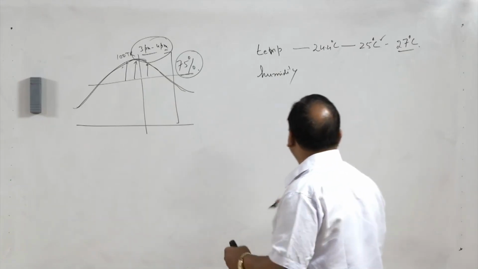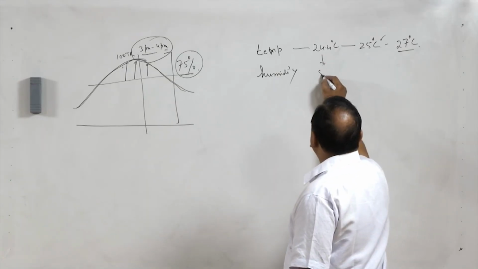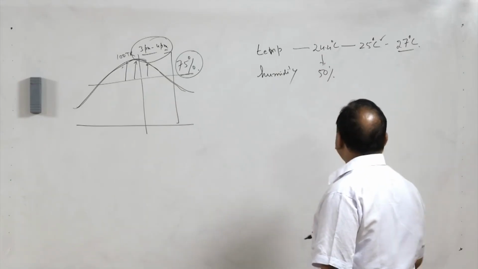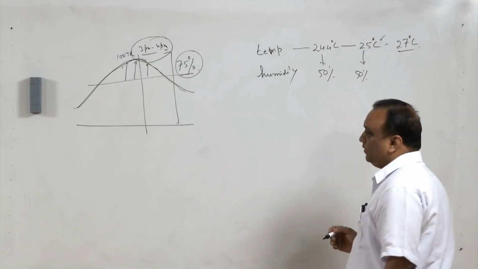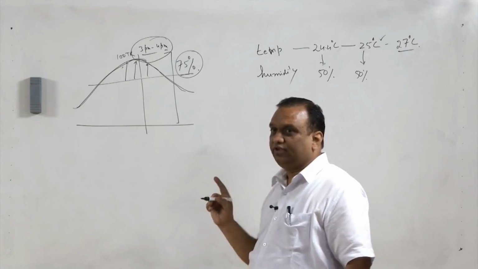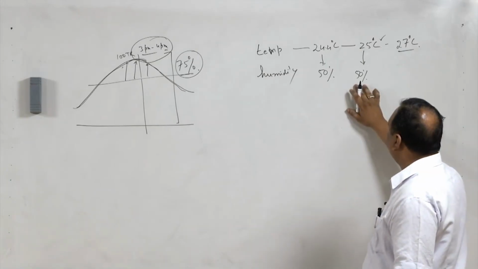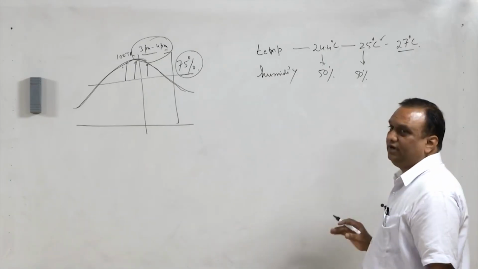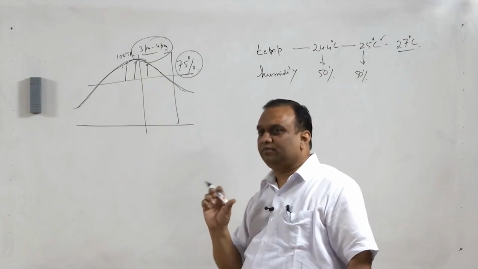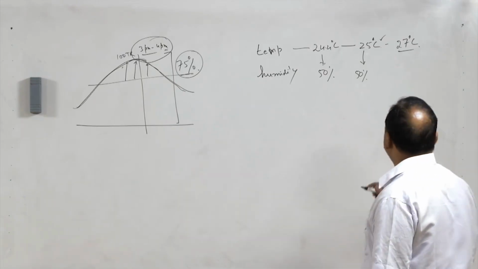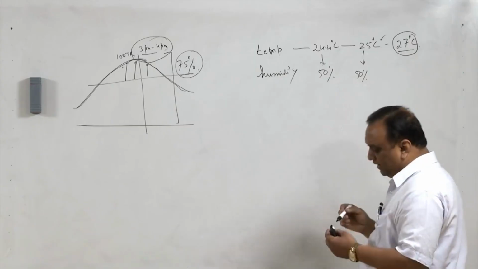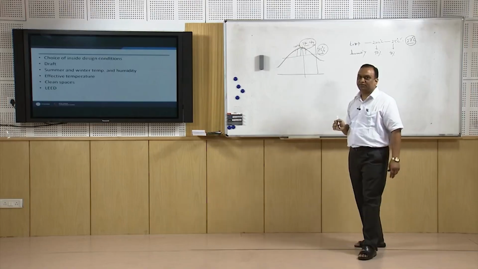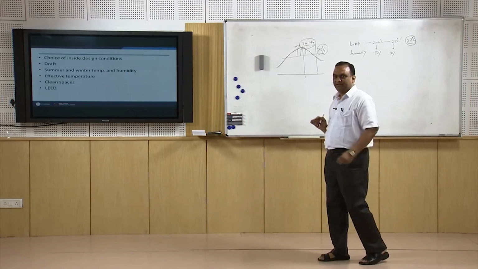So, humidity is also important. Humidity here is 50%. Here also we assume that humidity should be 50%, but this is the issue with humidity also. It is not always possible to maintain 50% humidity, so it is maintained in a particular range. Now, I was talking about 27 degrees centigrade. Even if we maintain a 27 degrees centigrade temperature with proper movement of air, you will feel quite comfortable.